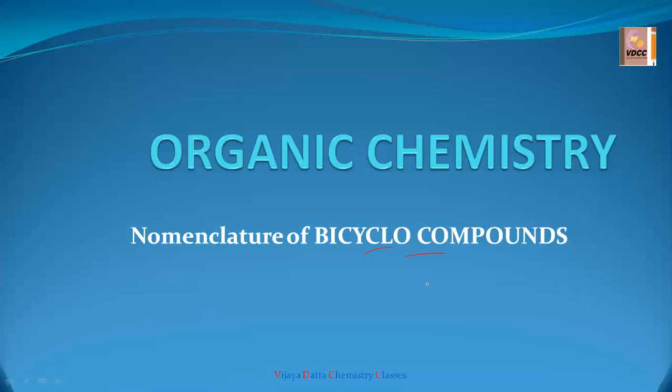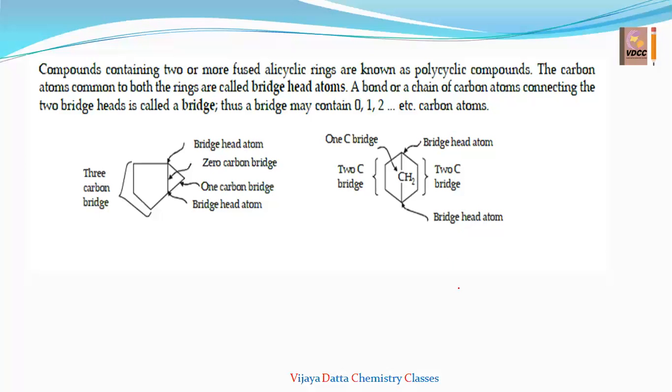Mainly polycyclic compounds are of two types: one is the bicyclo compounds, another one is the spiro compounds. Today I am going to discuss the bicyclo compounds. Okay, let us see what is meant by a bicyclo compound. Before going to the bicyclo compound, we should know what is meant by a polycyclic compound first of all.